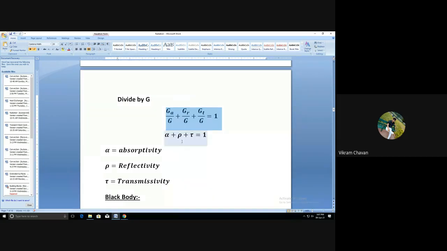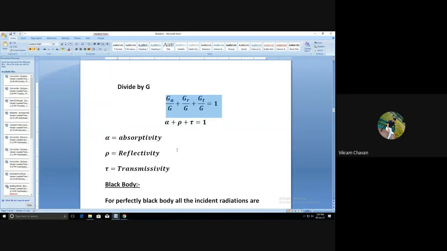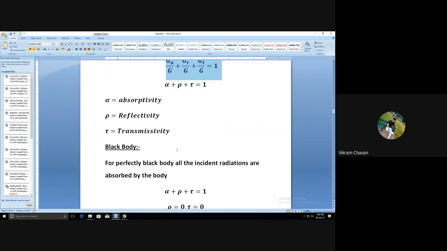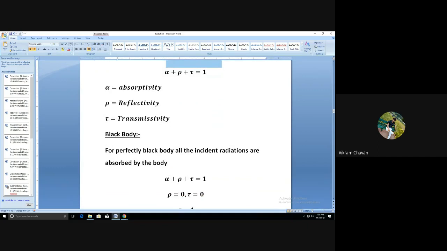Now on these three parameters, absorptivity, reflectivity, and transmissivity, we can segregate the types of bodies. The first one is black body. The black body is one which absorbs all the radiation incident on the surface of that body. Such a body will be considered a black body.